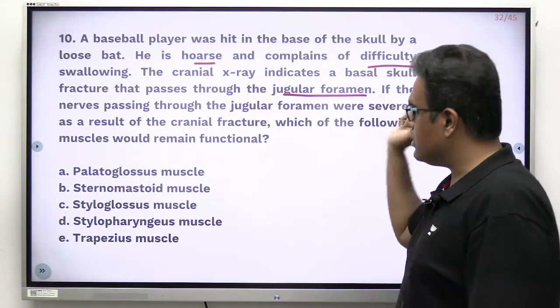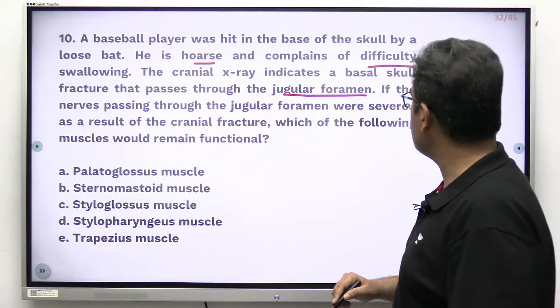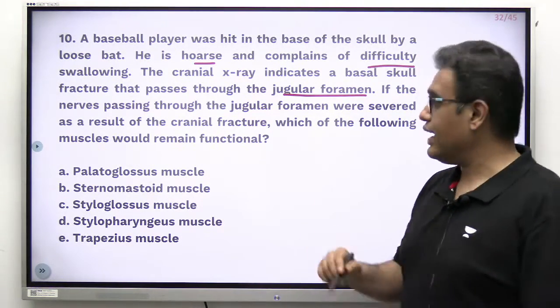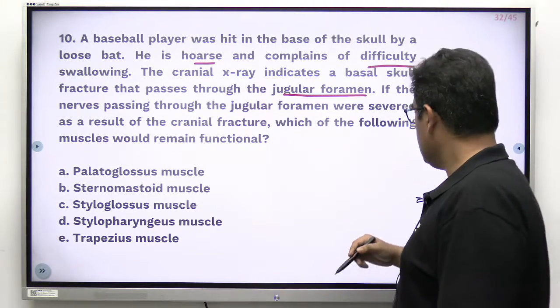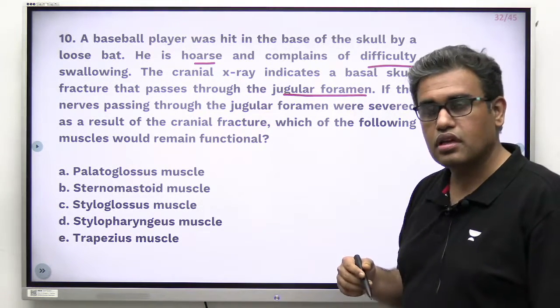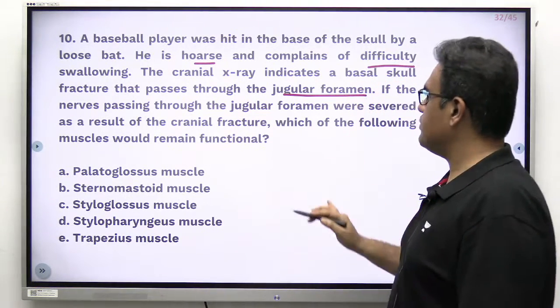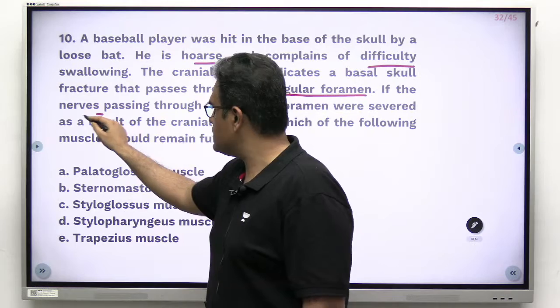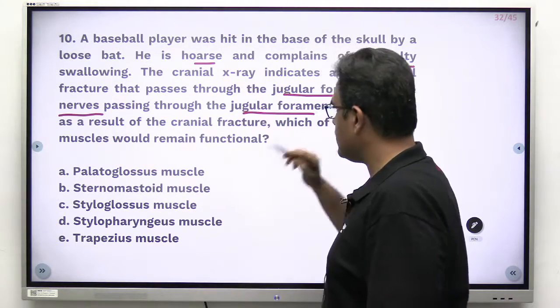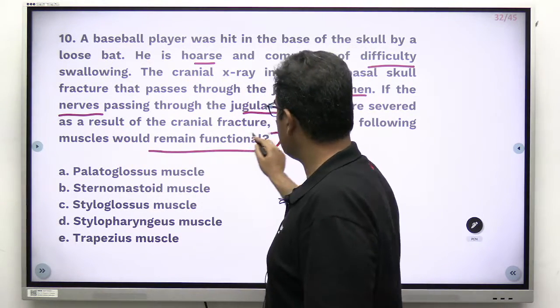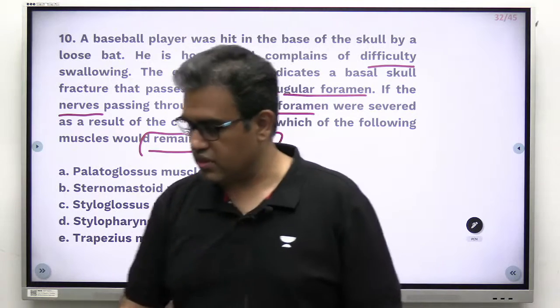If the nerves passing through the jugular foramen were severed as a result of the fracture, which of the following muscles would remain functional? Fracture, nerves injured, jugular foramen. Which muscle would remain functional is what you have to figure out.